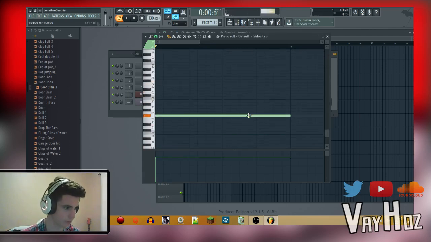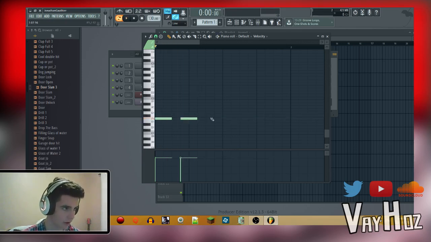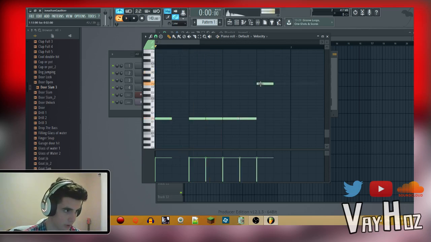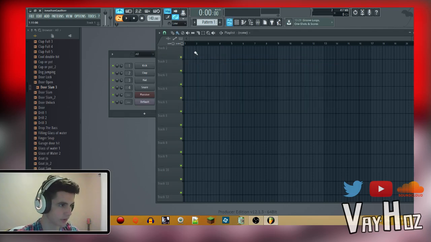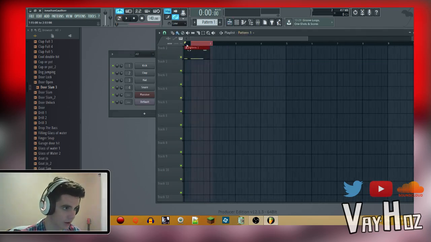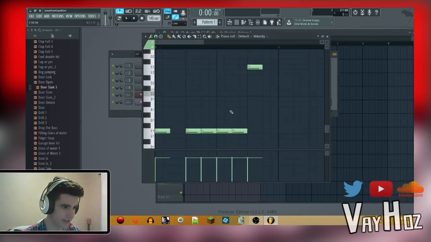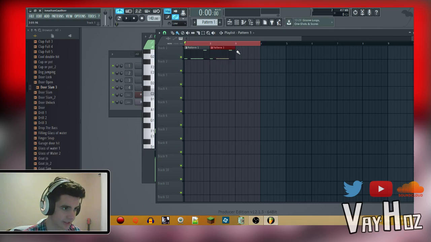Okay, so basically first thing you want to do is just get a pattern down. Maybe 140 BPM. I'll get my metronome. Okay, let's say this is our little pattern that we have written down. We only have a sine wave playing this right now, which would work as a sub bass technically. So let's just paste that a little bit around here.